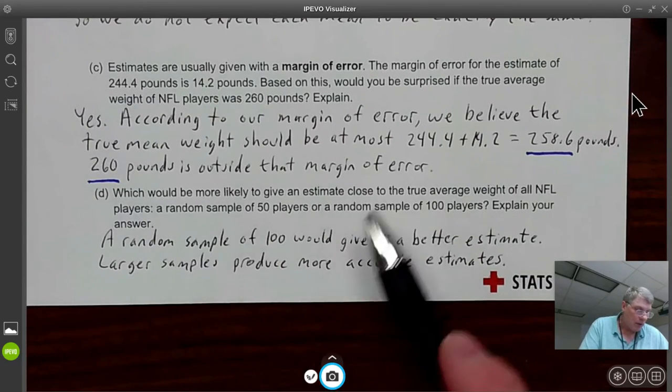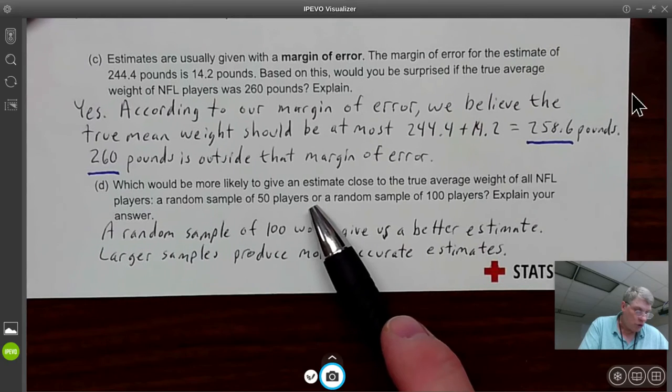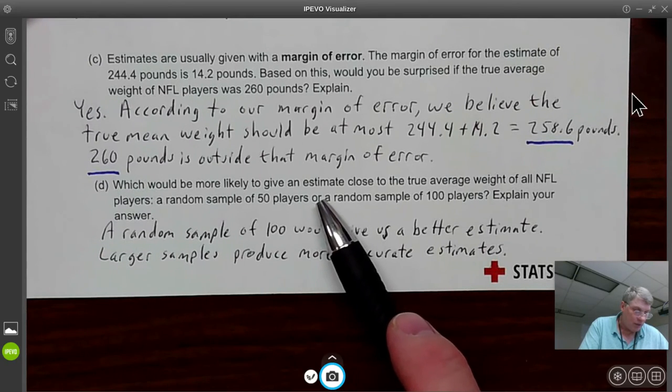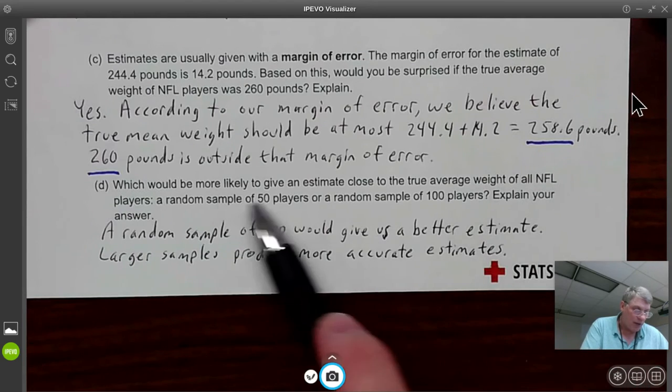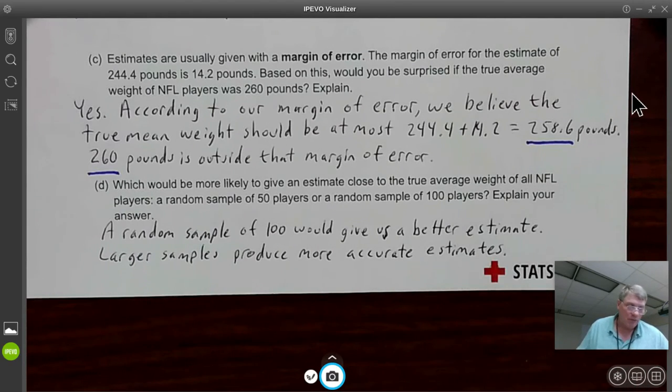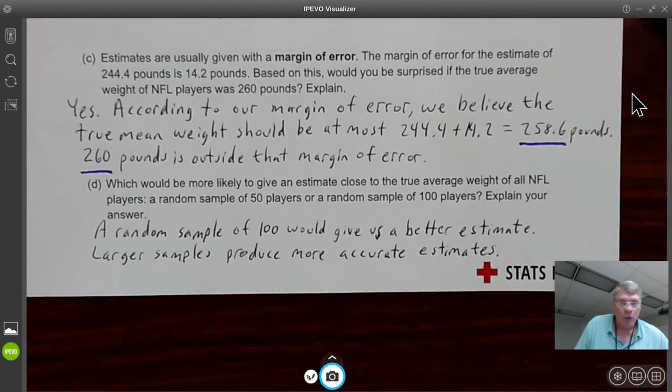Part D, which would be more likely to give an estimate close to the true average weight of all NFL players, a random sample of 50 or a random sample of 100? Well, the bigger the better when it comes to samples. So we would say that the random sample of 100 would give us the better estimate. Larger samples produce more accurate estimates.